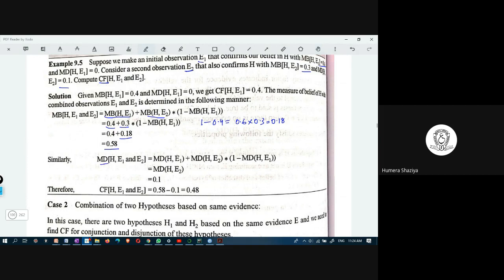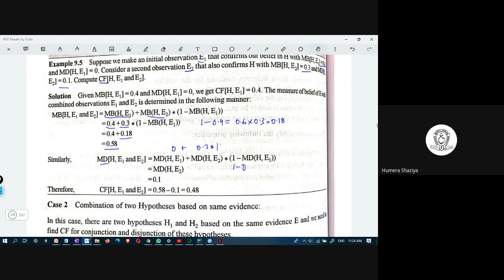And similarly for MD: MD of H comma E1 is 0, plus MD of H comma E2 is 0.3, times 1 minus MD of H comma E1, which is 1 minus 0, which is equal to 1.